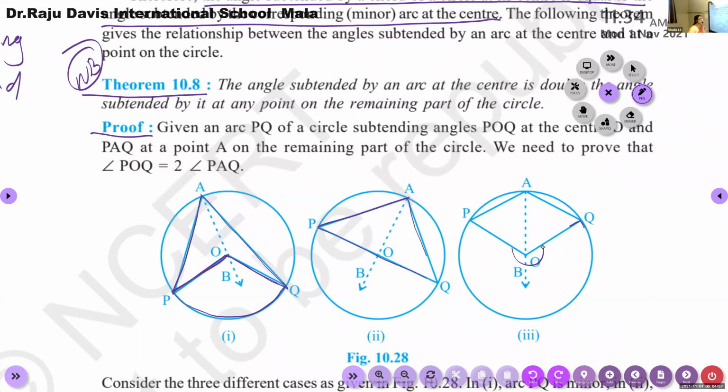The reflex angle POQ is the angle subtended by the major arc PQ at the center, and PAQ is the angle subtended by the major arc PQ at a point A. We need to consider these three cases.